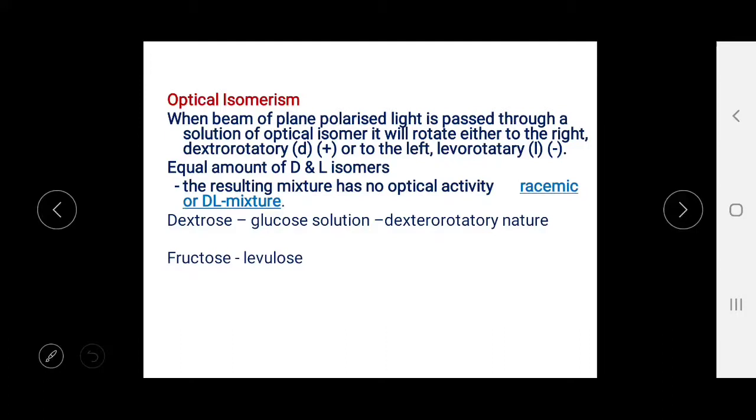Now optical isomerism. When a beam of plane polarized light is passed through a solution of an optical isomer, it will rotate either to the right, which is dextrorotatory, or to the left, which is called levorotatory. When equal amounts of the dextro and levo isomers are present, the resulting mixture has no optical activity, and it is called a racemic mixture.